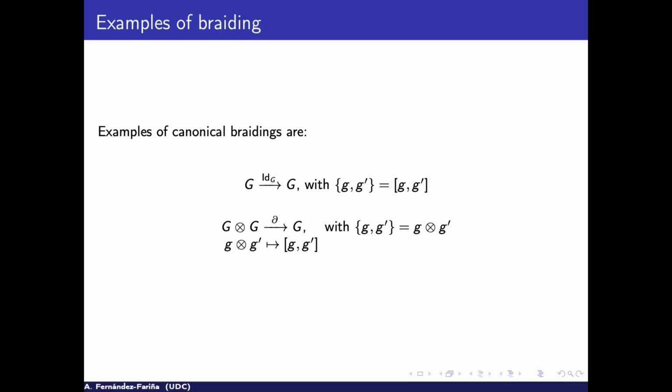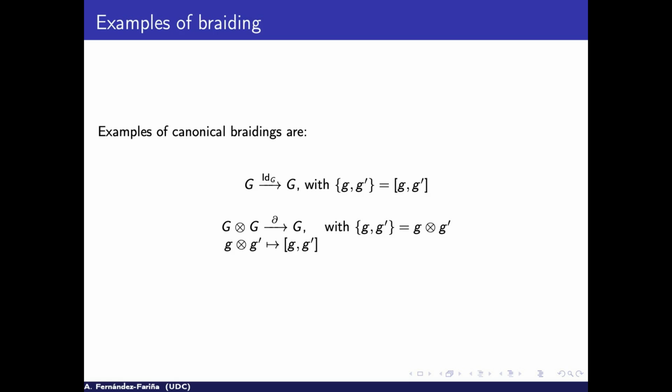And this is very important because it is one of the examples we have for this theorem. There is another one that is very important: if one takes the non-abelian tensor product of groups and takes as the morphism the commutator, then the braiding is the tensor product. So we have two very important examples: the braiding can be the commutator, and the braiding can be the tensor product.